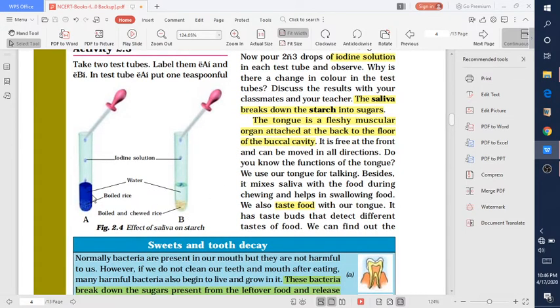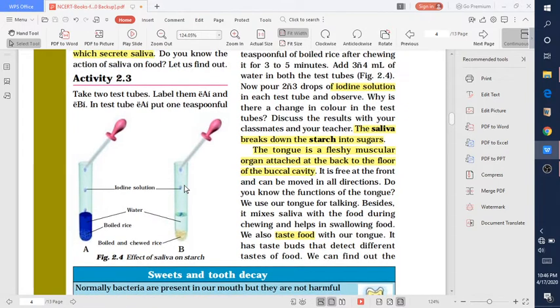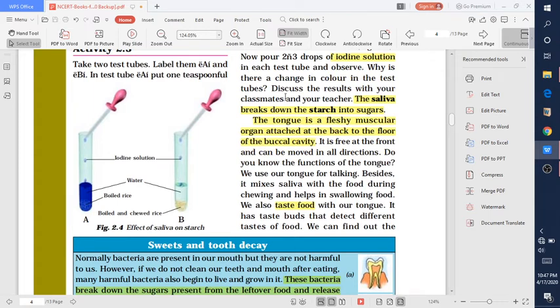But here you are seeing that test tube A gives blue-black color, but test tube B doesn't give blue-black color. So the presence of blue-black color shows that there is starch inside test tube A, but in test tube B there is no starch. Why is there no starch? Because the saliva present in your mouth converts this starch into a simple sugar. That's why iodine solution does not give the blue-black color here. So move on to the next one.